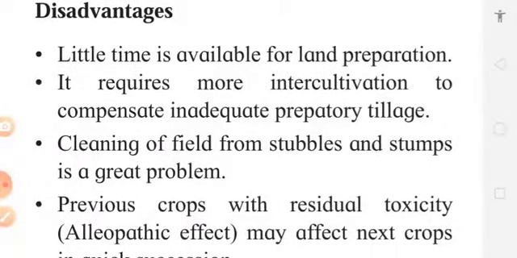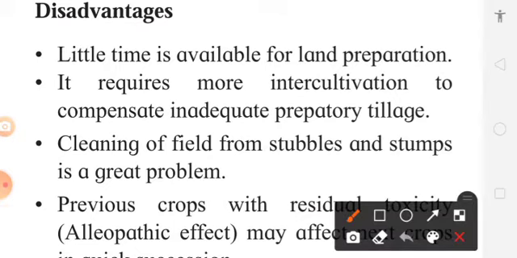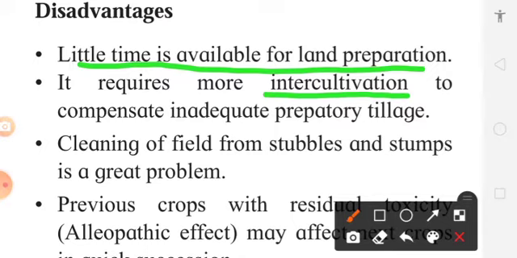But multiple cropping does have some disadvantages. Very little time is available for land preparation, because crops are grown one after another, so we have to prepare the land very hurriedly. Then more intercultivation is to be done. Sometimes there will be inadequate preparatory tillage, because before sowing of any crop, good preparatory tillage is to be done.